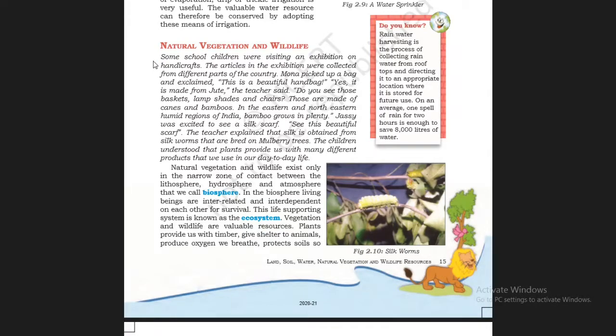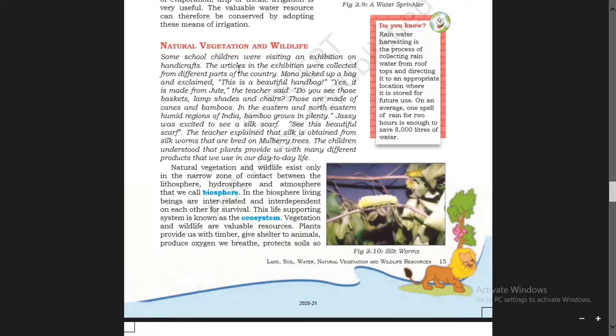So now let us see. Some school children were visiting an exhibition on handicrafts. Exhibition means a public display, and it was on handicrafts, materials or goods which are made by hand. So they visited there for that purpose, for that exhibition.